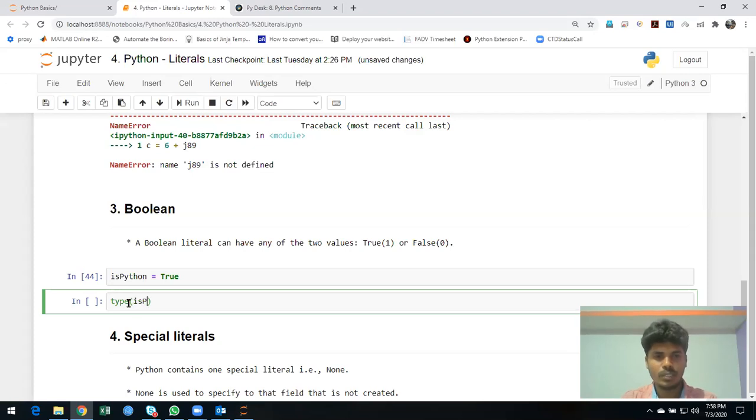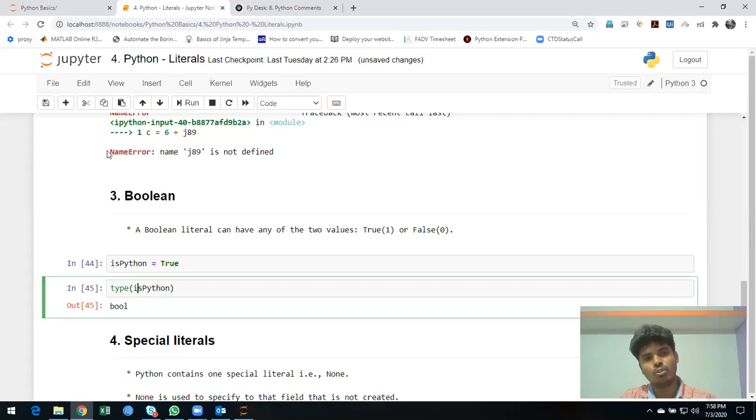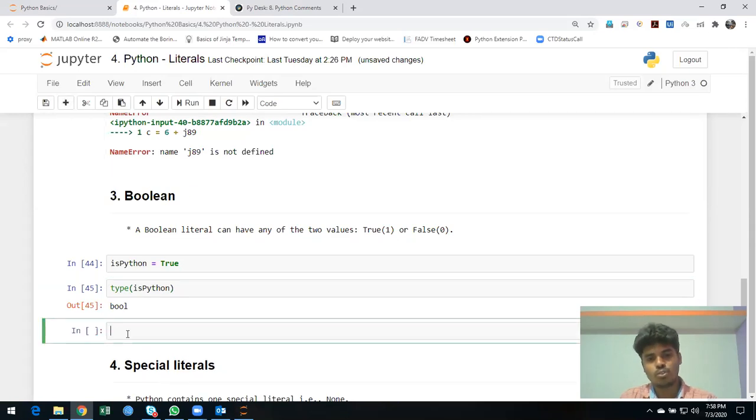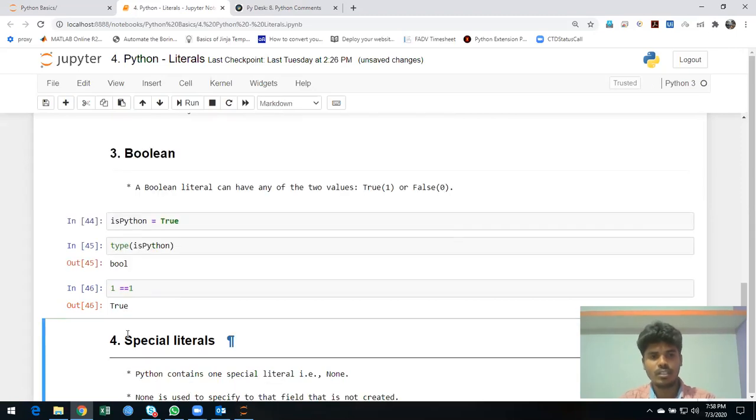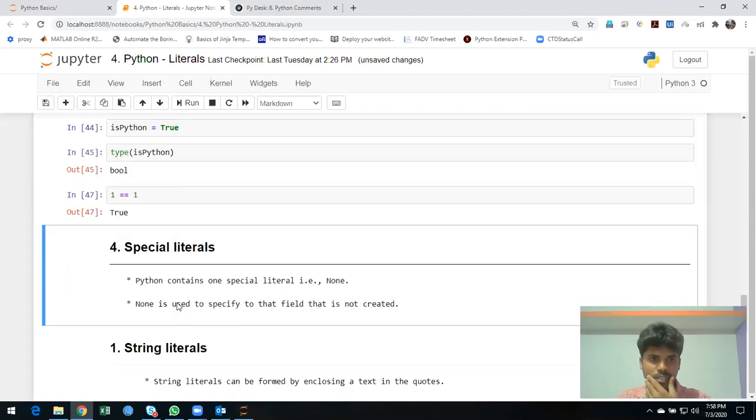I will go with Python. Let me just try. It's a Boolean variable. So this is how you use a Boolean variable. Mostly you will go with something like "that is matched". This will give you an output of a Boolean value. Next, a simple concept, I think you must understand it.